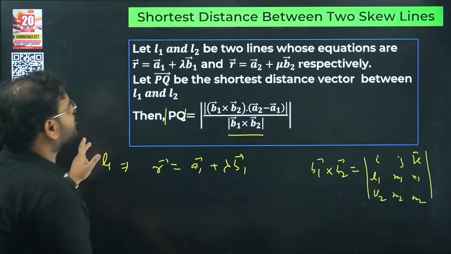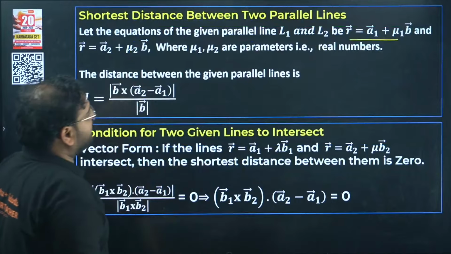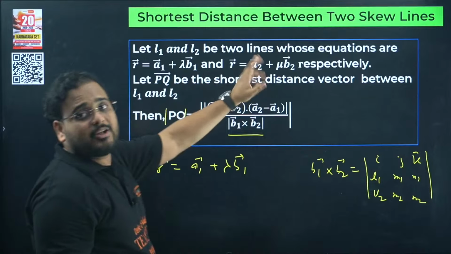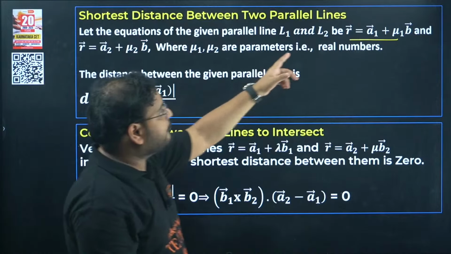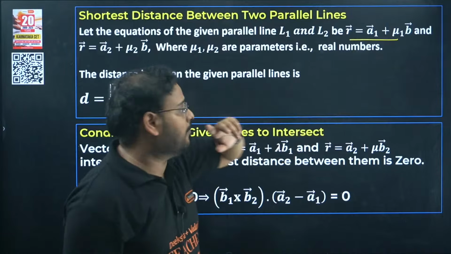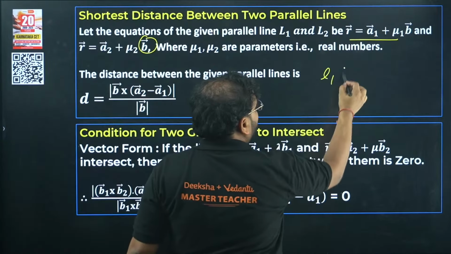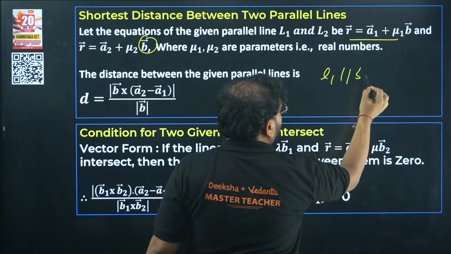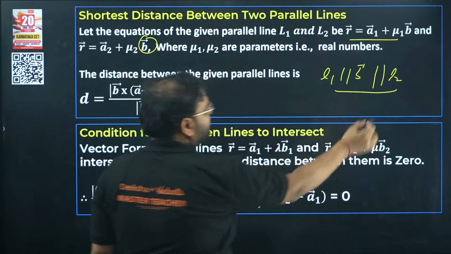Now, those two were skew lines. They are never meeting, but they are not parallel; they are in different planes. But over here, we have parallel lines, and both of them are parallel to b. So L1 is parallel to b and L2 is also parallel to b only. They are all three parallel.